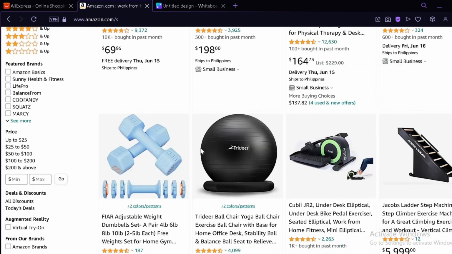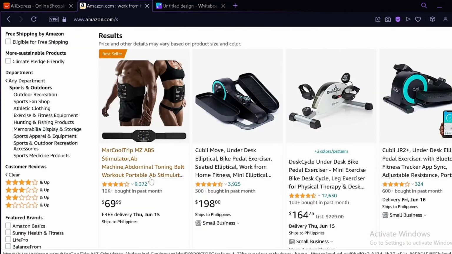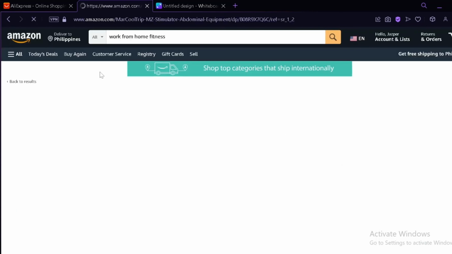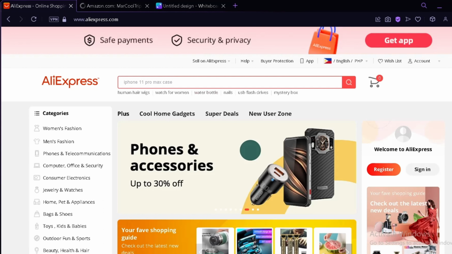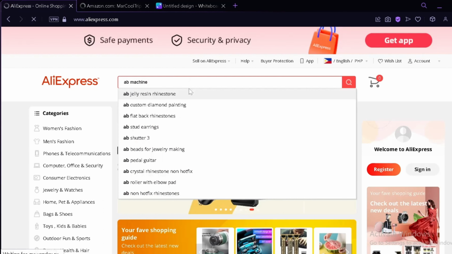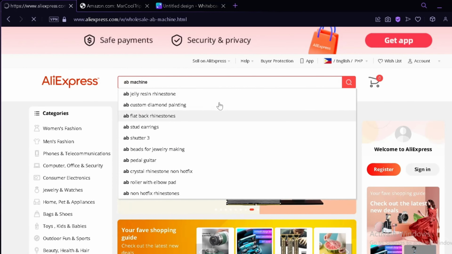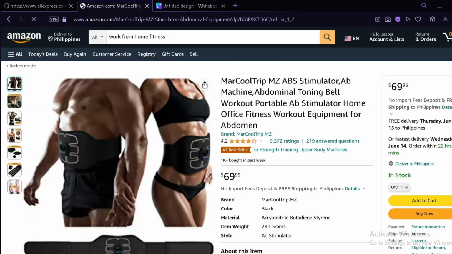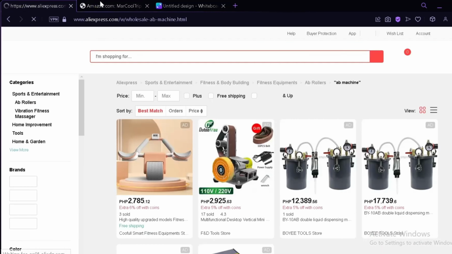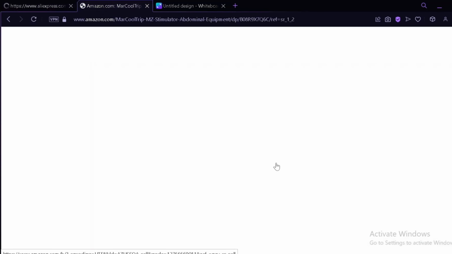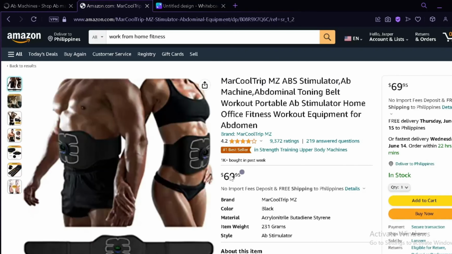So for example, we have this abs machine over here. Basically the product is a machine. So we're going to go to AliExpress and search for a machine, click enter, and let's see if we will be able to find similar products. This product over here. Now you can see the difference between the pricing for Amazon. This product is 69 over.